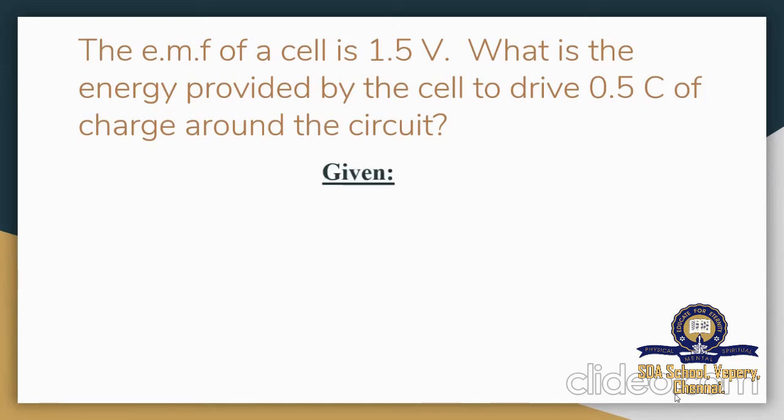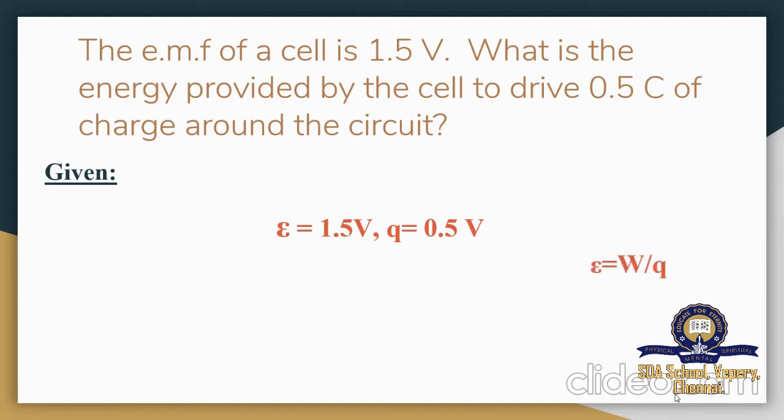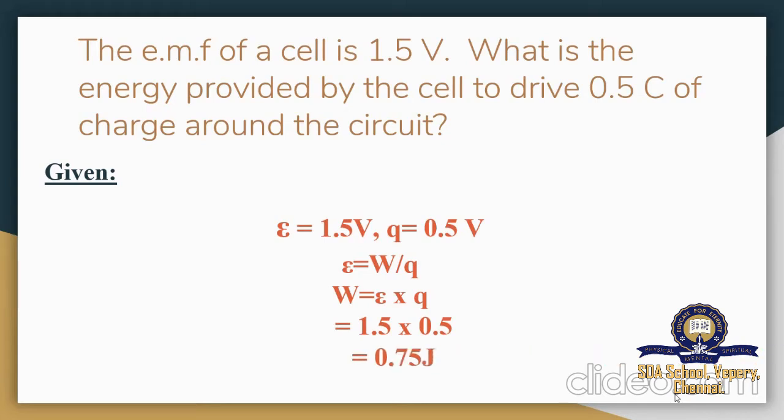So what is given here? They have given epsilon, which is 1.5 volt. So EMF they have given as 1.5 volt and the charge as 0.5 coulomb. What they have asked to find is the energy provided by the cell to drive 0.5 coulomb, so work done they are asking. We know the formula epsilon is equal to work done by charge. So when you substitute, work done is equal to epsilon into Q. Substituting, 1.5 into 0.5 gives 0.75 joule.